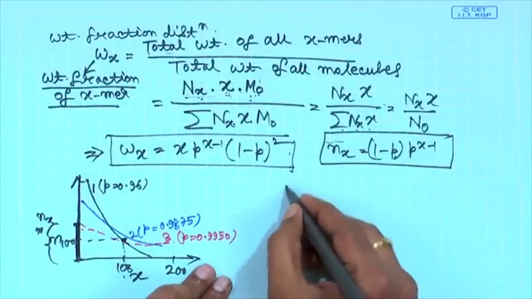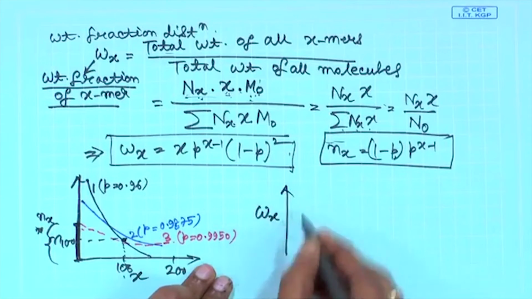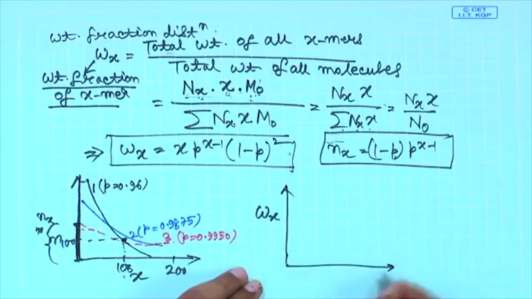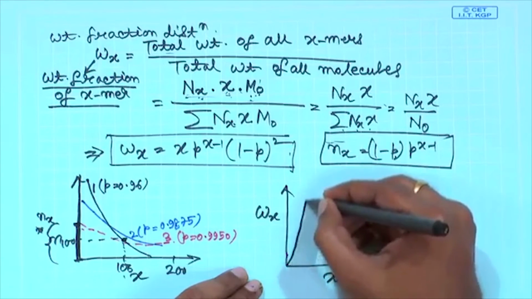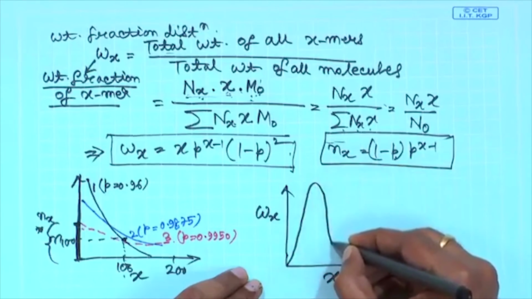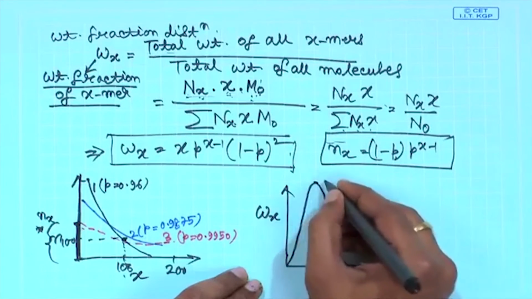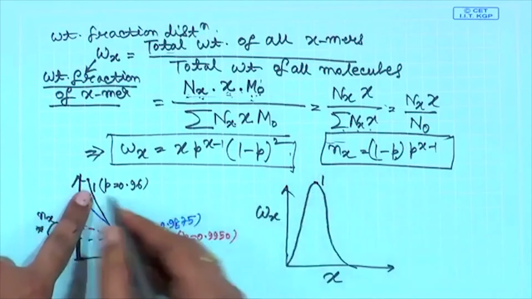What about the weight? This is the number. So, what about the weight? If you look at the weight fraction, you are plotting W x as a function of x. What you will get is the following. This is for curve 1, again 1 corresponds to this.